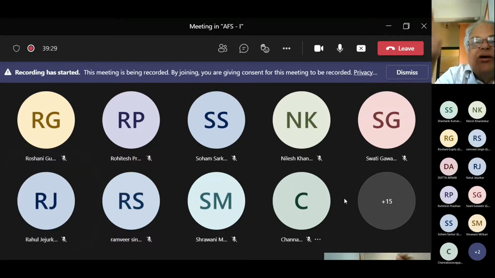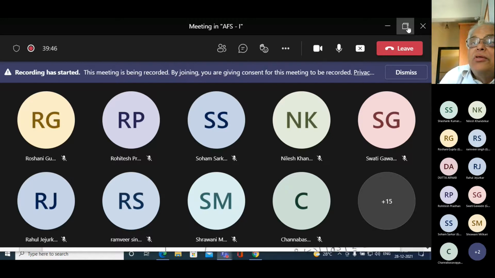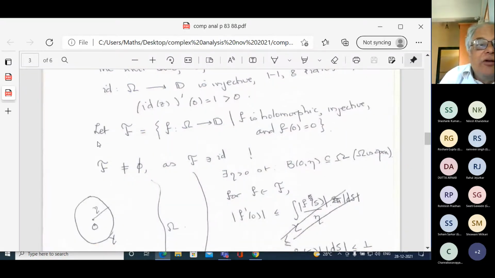So the point here is that at every stage, whenever you're talking about something, you have to be sure that the family you're talking about is non-empty. This is part of the process before you can go any further. Look at this family: holomorphic, injective, and f(0) equal to 0, from omega to D. The first statement I must make sure about is that this family is non-empty.